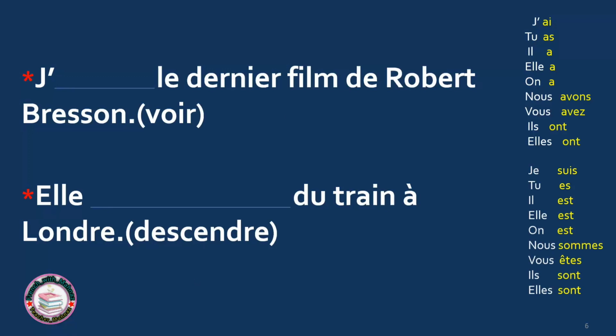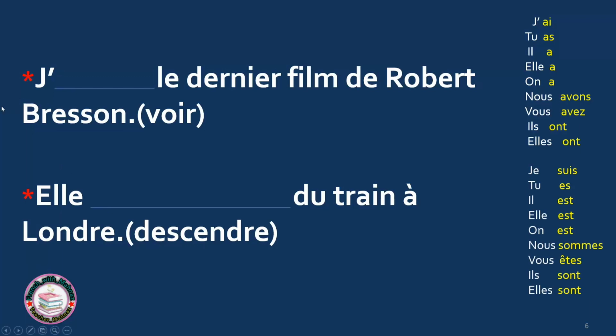And next part. Here, two examples, and then I gave you the conjugation of avoir, to have, and être, to be. Why? Because descendre, which means to get down or get off, is a movement verb. Pause the video and answer.